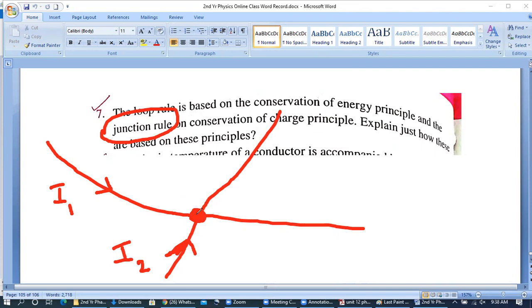This junction means a certain point where the wires are meeting with each other. If you consider this point, you may understand the total current entering, the amount of entering current.